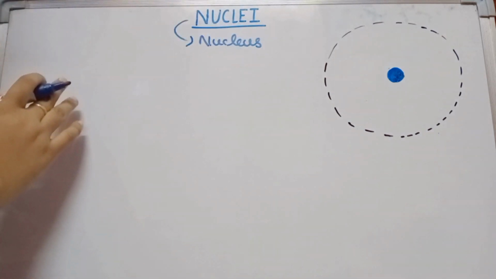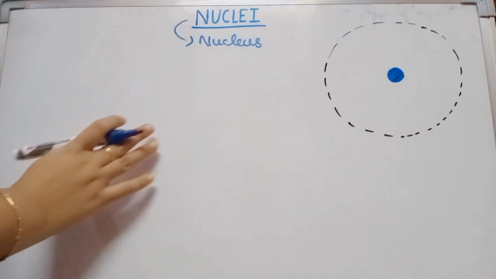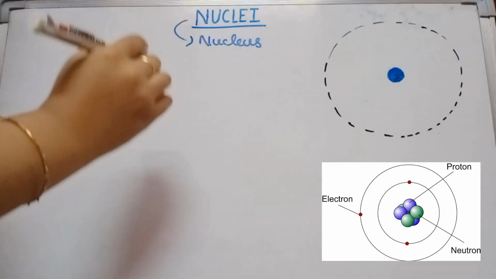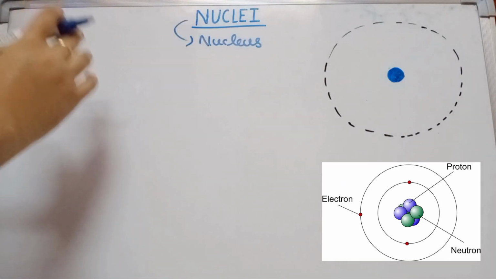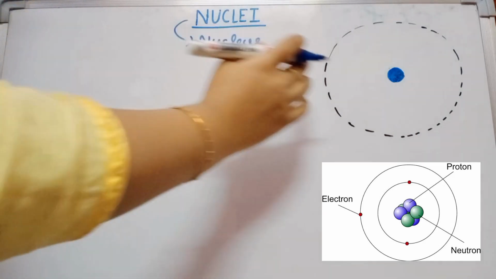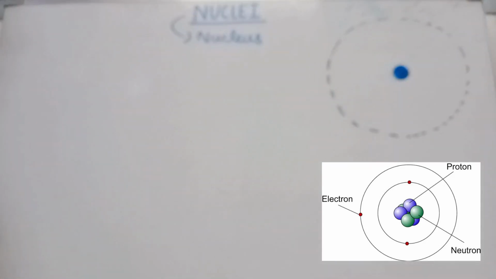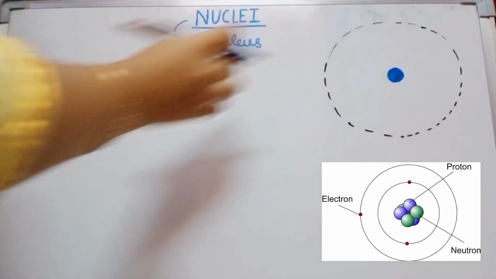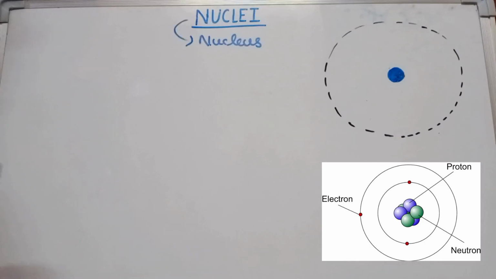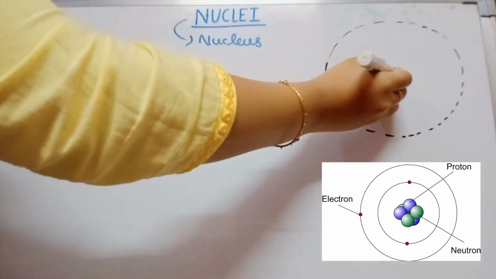Every atom consists of a nucleus, which holds all the positively charged particles, and the mass is centered at the core. That central core is called the nucleus.